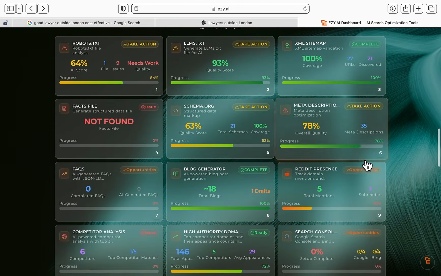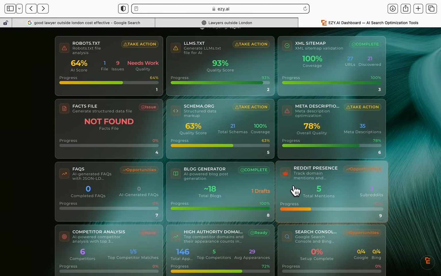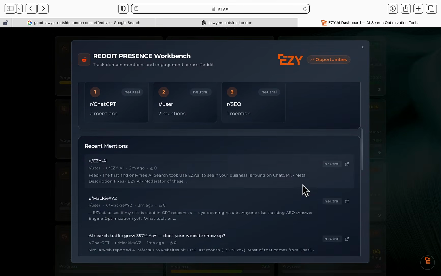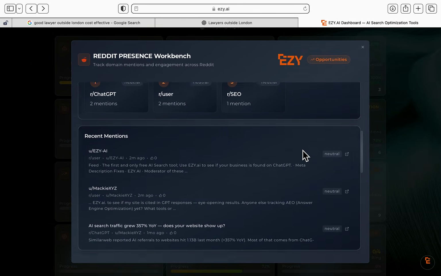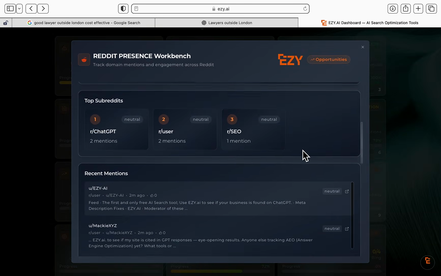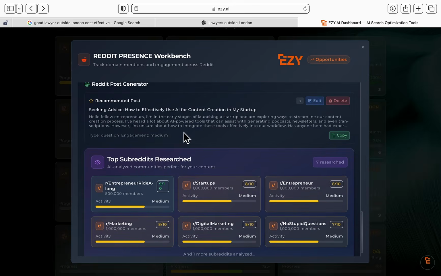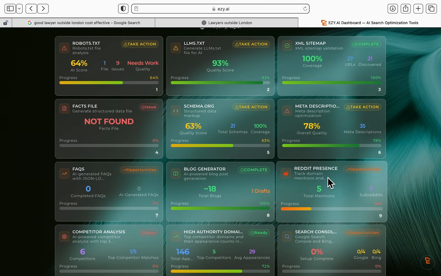This entire page dynamically updates in real time. So if I want to look at our Reddit presence, I can see if we appear on Reddit. This is the first AEO platform I've seen that actually looks at Reddit and gives accurate answers. And we can even generate for you a recommended post and suggest something, but you've got to make sure you check all of this and change it and add everything you want to yourself.